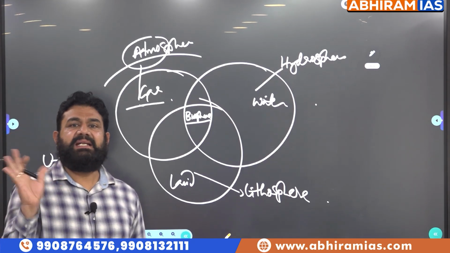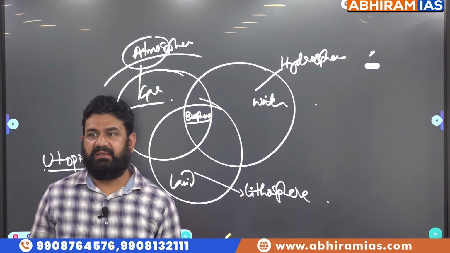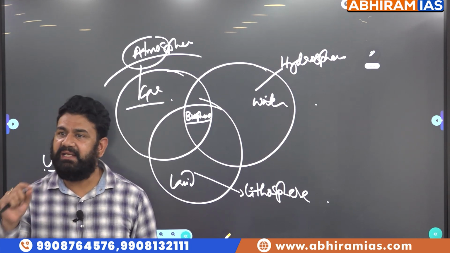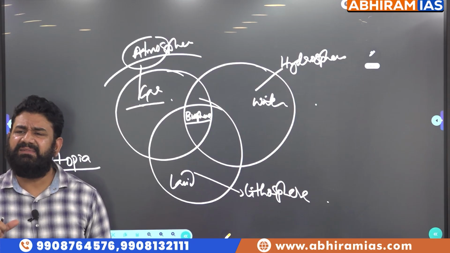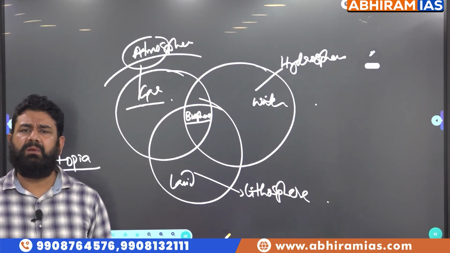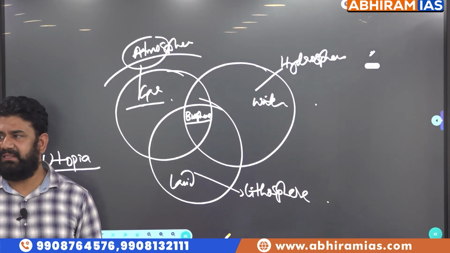Utopia is a state, a society, an establishment which is ideal, perfect, flawless, and everything is according to the rules, ideals.